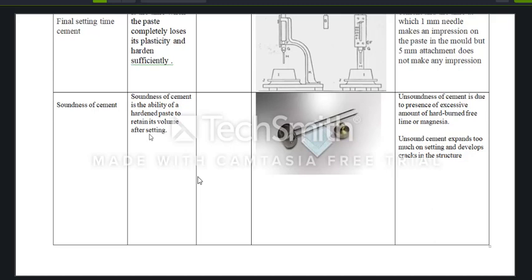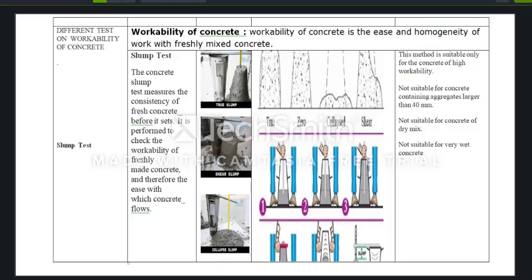The apparatus used to conduct the soundness of cement is the Le Chatelier apparatus. Unsoundness of cement is generally due to an excessive amount of hard burnt free lime or magnesia. Also, unsound cement expands too much on setting and develops cracks in the structure.